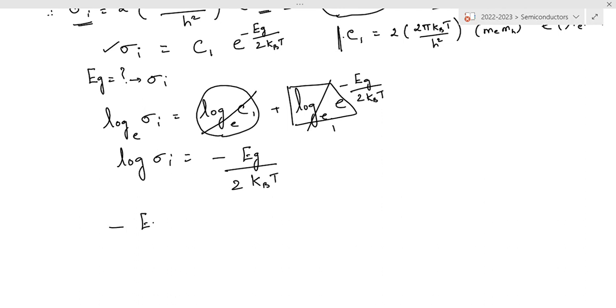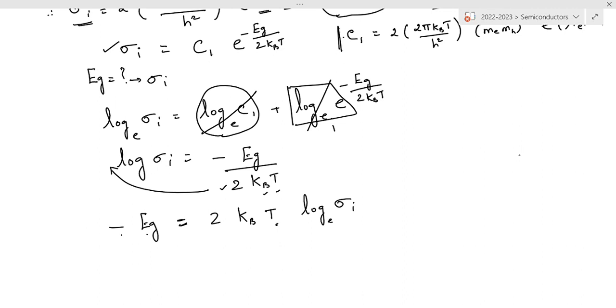Or minus E_g is equal to, taking this 2 k_B T to the left hand side, we get 2 k_B T log sigma_i. That is, the forbidden energy gap with the negative sign is on the left hand side, and then we have the temperature of the intrinsic semiconductor and the logarithmic value of sigma_i.